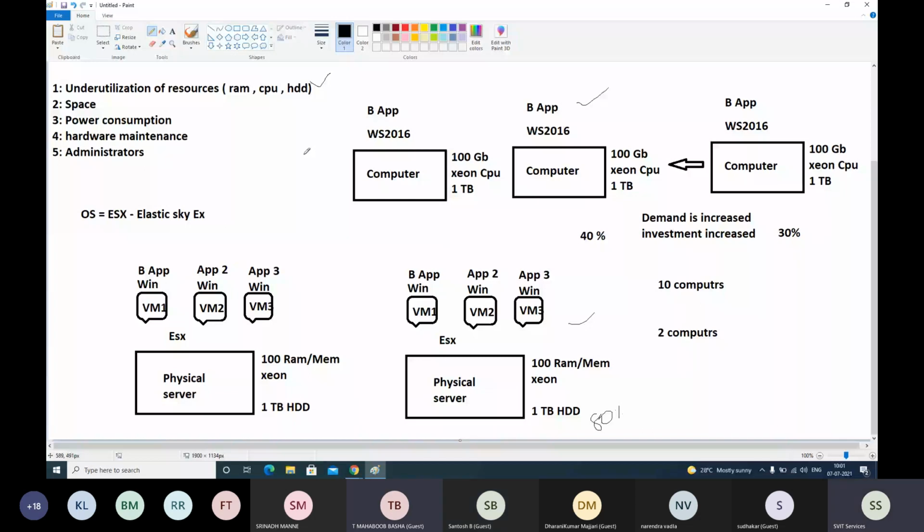Sir, on one physical computer, how many virtual machines can be installed? Maximum 1024. I will give those numbers later. As of now, just try to understand. Thanks for your question. Like 1024.